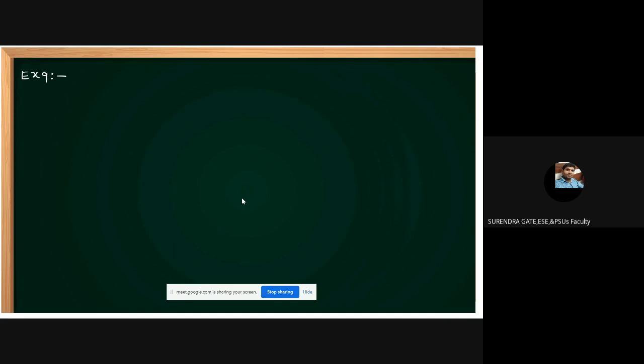Can anybody answer this question? This is a 10 volt source. Yes, friends, and this is the 2 ohm resistor. And this is 2 amperes. Let's concentrate. And this is the 4 ohm resistor.